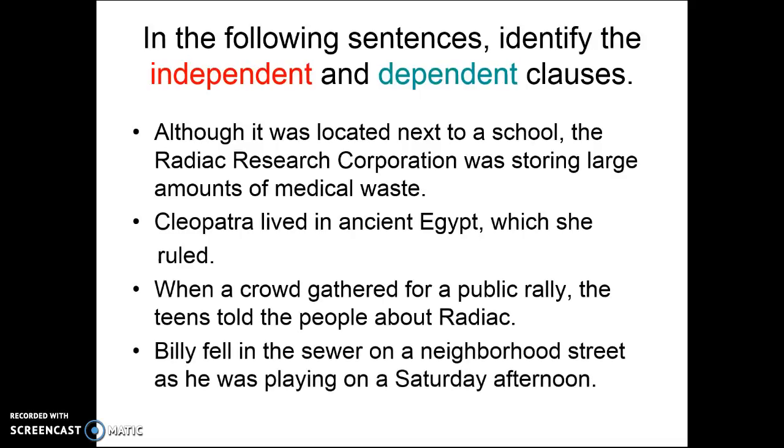During this portion of the quiz, part 2, you are to write these sentences and identify the independent and dependent clauses in each of these 4 sentences. You are to underline the independent clause and circle the dependent clause in each sentence. Again, you're going to identify in the following sentences the independent and dependent clauses. You are to underline the independent clause and circle the dependent clause. Once you are done, you may turn your work in for completion.